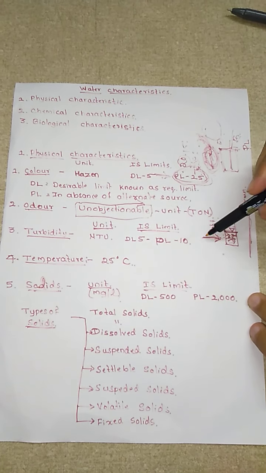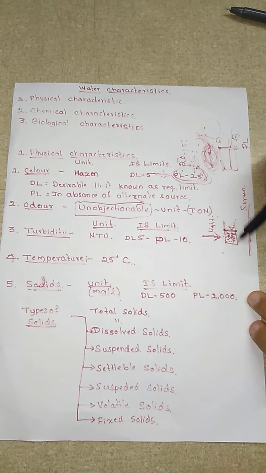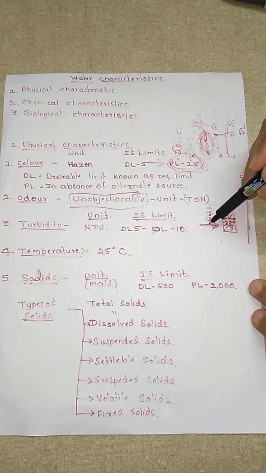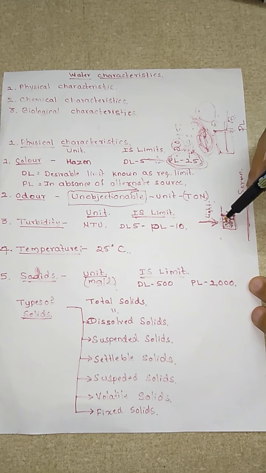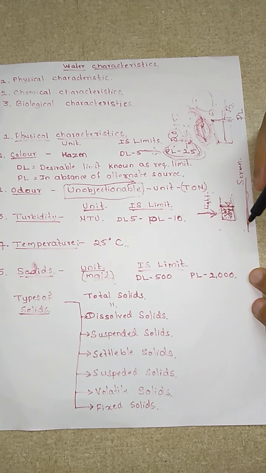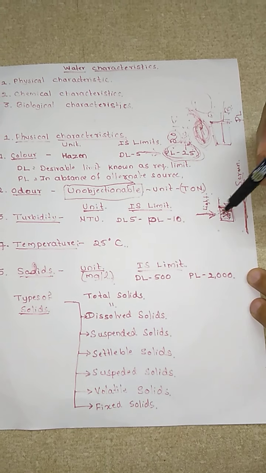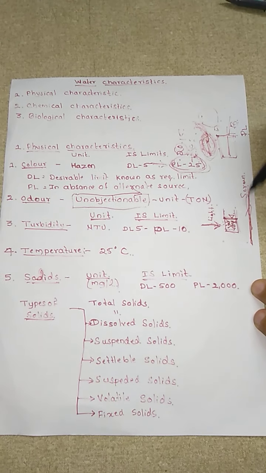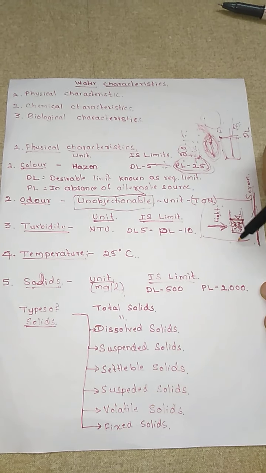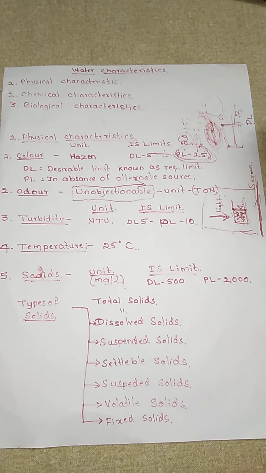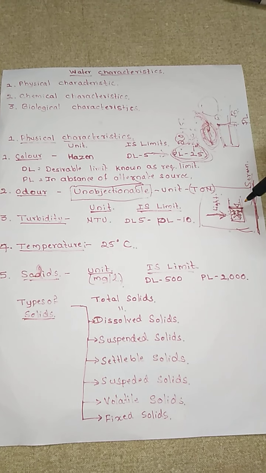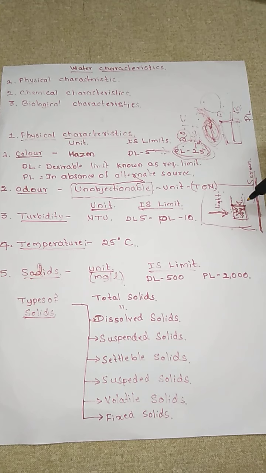Okay, now what is happening? You are passing a ray of light through the container, and this container has some turbid water which has some solids. When the ray of light passes through it, it gets scattered by these solids, and you won't be able to see the ray of light at the other end, at the screen end. So this is nothing but the turbidity. It is the resistance to the passage of light. Why does this turbidity come to water? It comes due to the presence of solids in it.